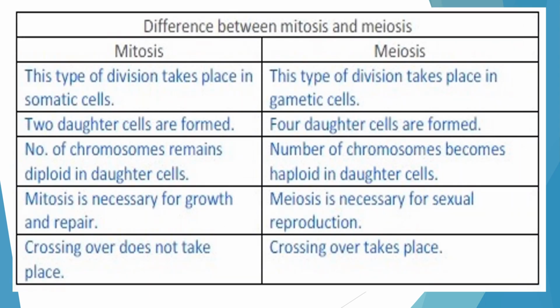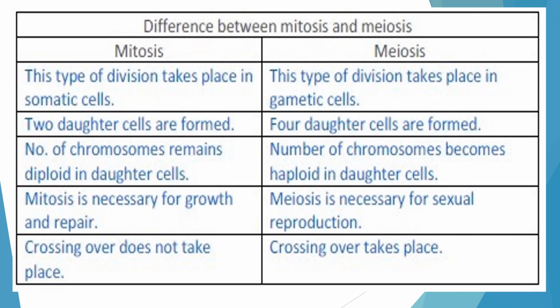You can see the difference between mitosis and meiosis. Mitosis takes place in the somatic cell, that is a body cell. Meiosis takes place in gamete cells, gamete producing cells. In mitosis, two daughter cells are formed. In meiosis, four daughter cells are formed. In mitosis, the number of chromosomes remains diploid. Diploid means two sets in the daughter cell. In meiosis, the number of chromosomes becomes haploid, that is only one set in the daughter cell.